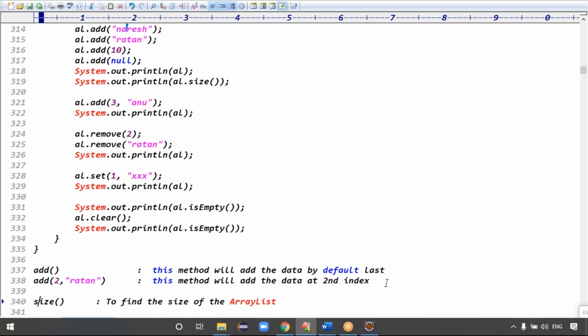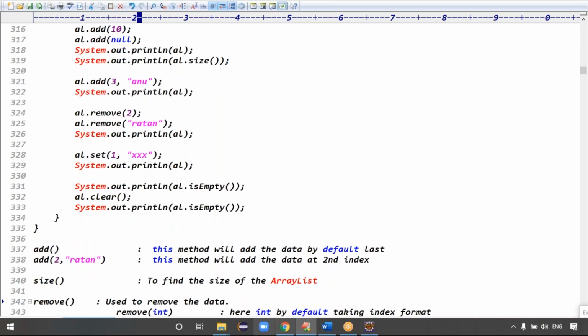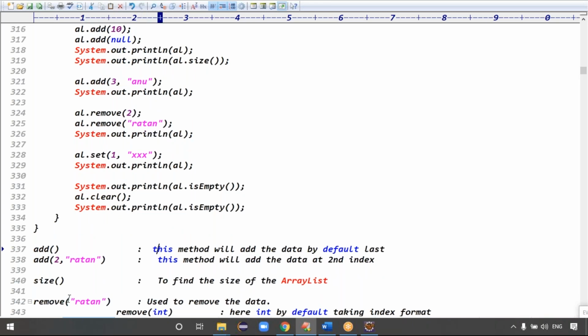Size means to find out the size of the array list. Okay. Remove method, guys. Remove method if you are passing the object. Remove of Ratan means what happened, guys? As usual, the index starts from 0 only, right? Index always starts from 0. Here it is the second index, not the second element. Good. Okay, size function to find the size of the array list, guys.